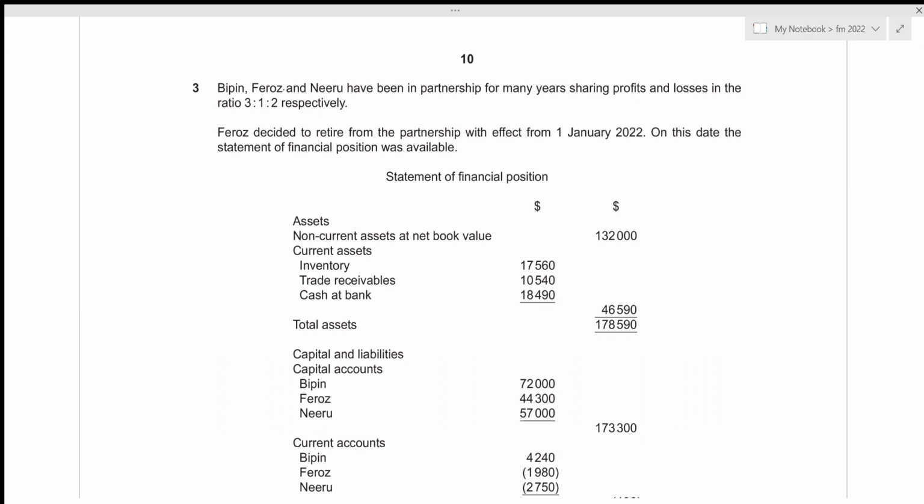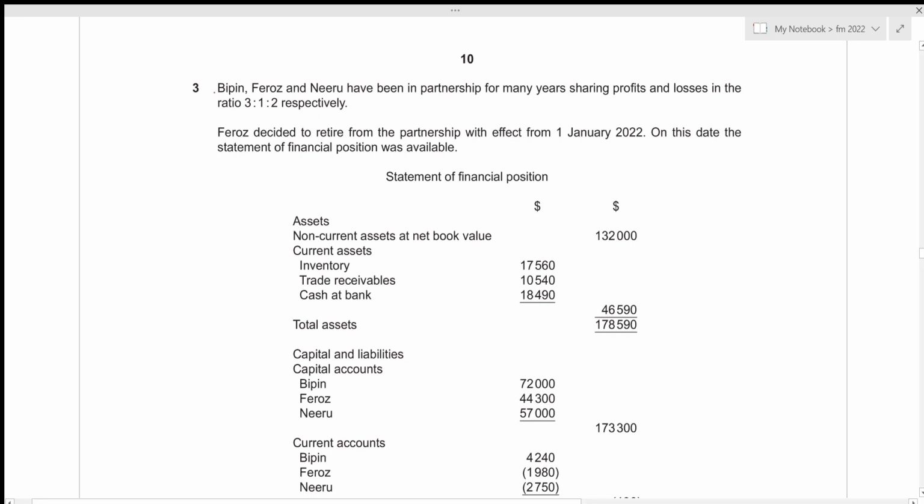This is structured paper 2, which consists of 4 questions, 2 of 30 marks and 2 of 15 marks, and we are also given a time limit of 1 hour 30 minutes. And since question number 3 is of 15 marks, we will be attempting to solve this question under 15 minutes. So without any further delay, let's get started.